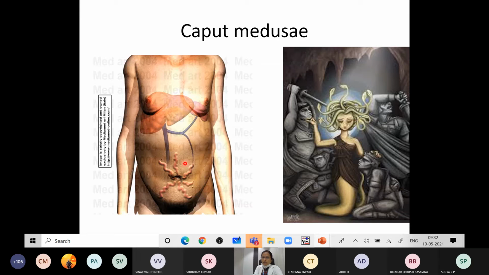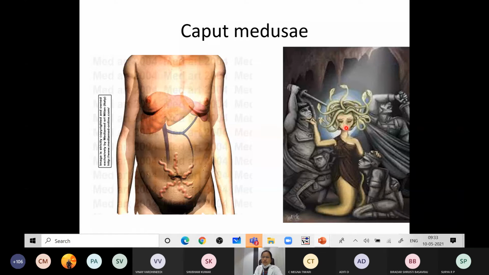Because of the back pressure, anything in the liver, any tumor or anything, there will be backflow of the blood, which will ultimately lead to the dilatation and tortuosity of these vessels around the umbilicus, which is called the caput medusae. This will be like spokes of a wheel. Why has this name been given? Because it represents the crown of the Greek mythology god serpent. So that's why the name has been given as the caput medusae.